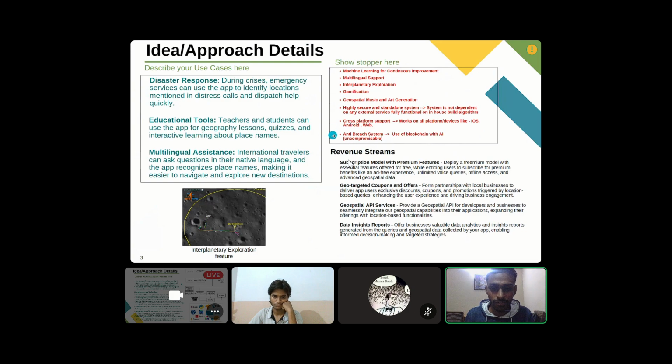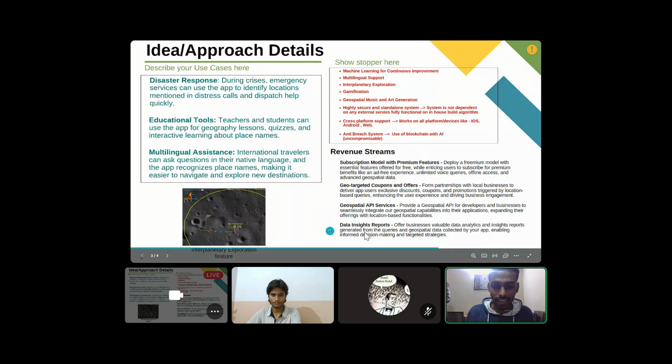For the revenue stream model, we are trying to go for a subscription model, which will have premium features, like voice recognition, which is a premium feature in our app right now, and other things as well. Other revenue models we can go through are geo coupons, where we can tag on with local businesses, geospatial APIs we can sell as a SaaS product to different organizations, and data insights we can also export as a SaaS product to different organizations.